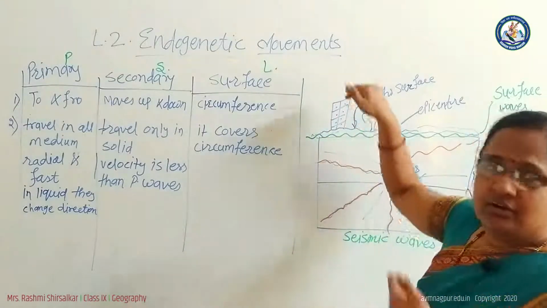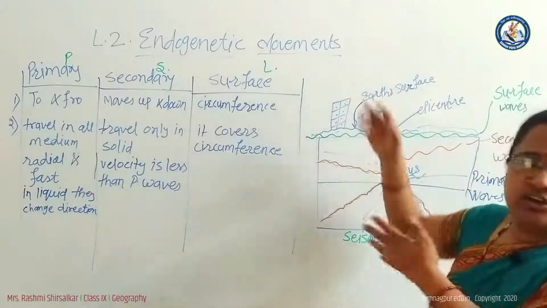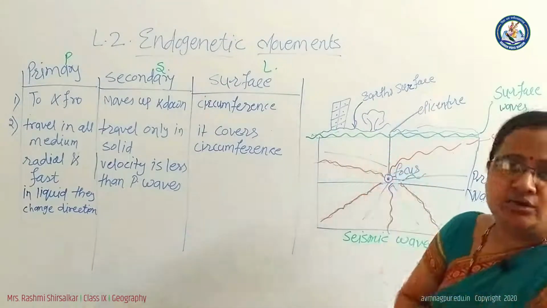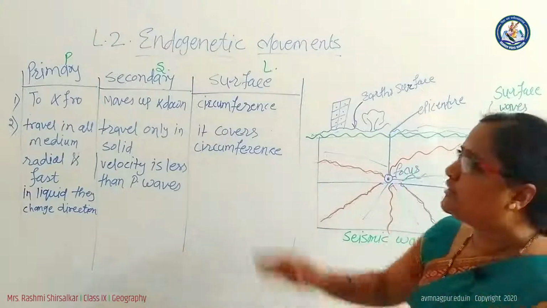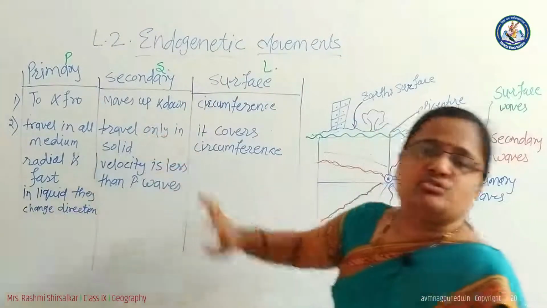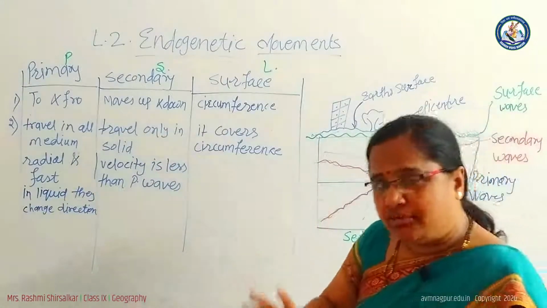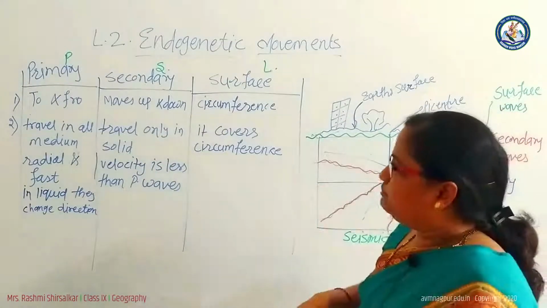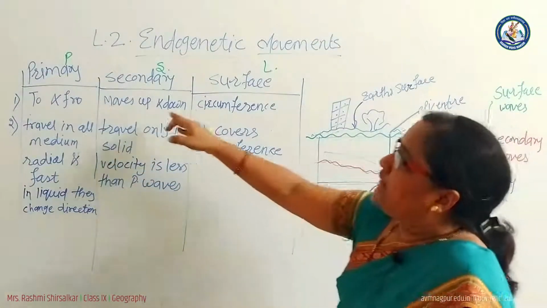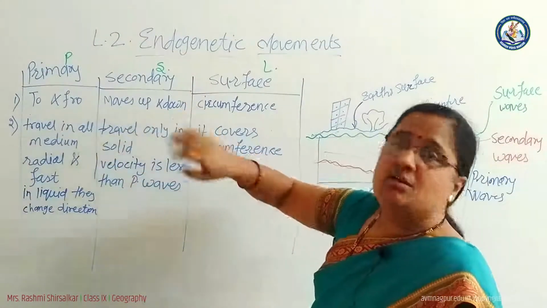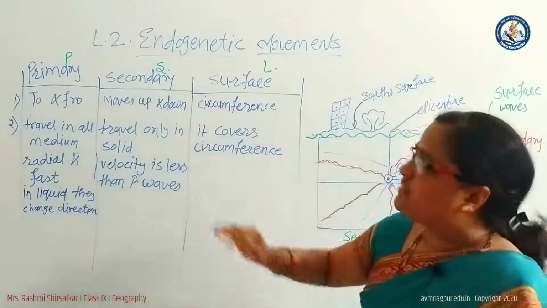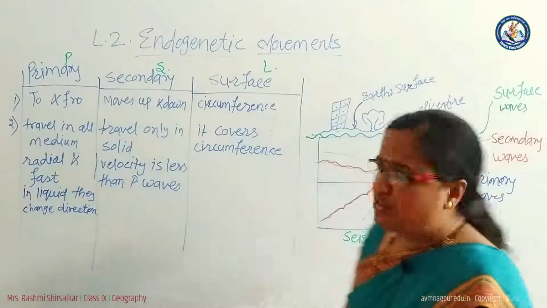So the material, the trees or buildings or whatever natural things we have on the surface of the earth, they move up and down. So the destruction is more than the primary waves. But they travel only in the solid medium, in the mantle. The velocity is less than the primary waves. They disturb the surface more than the primary waves, but their speed is lesser than the primary waves.